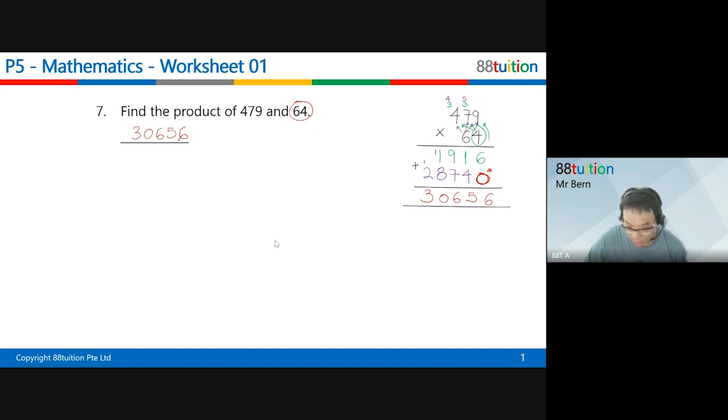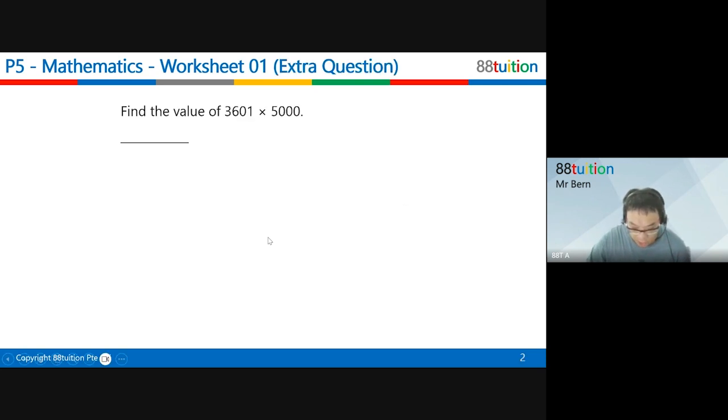So this type of multiplication by 2 numbers, one must know. Next, this one is by 4 numbers. Are you afraid? Some of you going to pull out your hair? No? Nothing to be afraid. Why? Because in primary 5 you will learn this, or maybe in primary 4 your teacher taught you already. 5,000 is actually times 5 times 1,000. Do you know that?